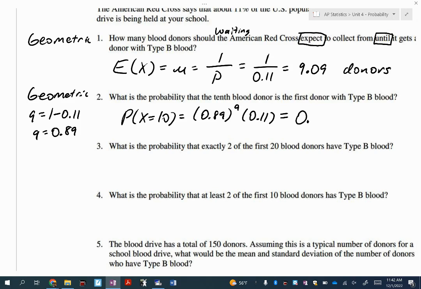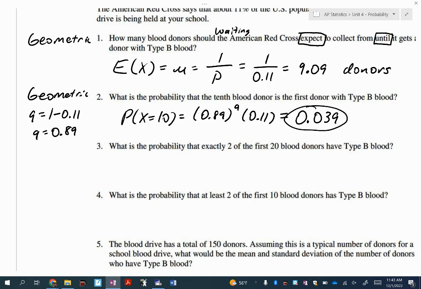0.039. 0.039. Confirm? Leslie, same thing? Yes? I'm going to pause here. Everyone okay with geometric so far? Okay. All right, number 3.